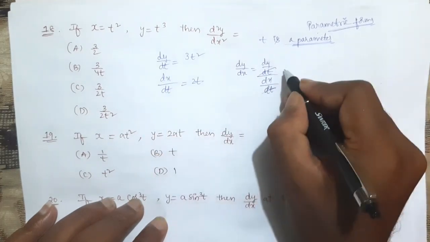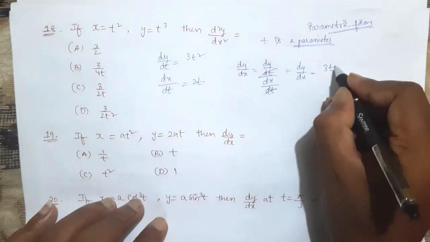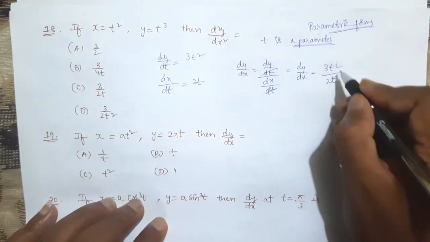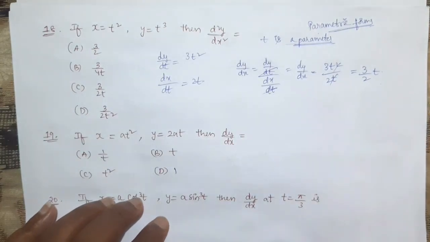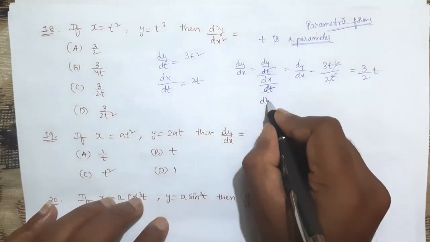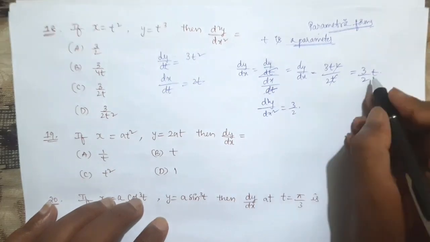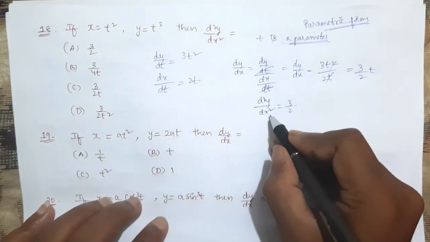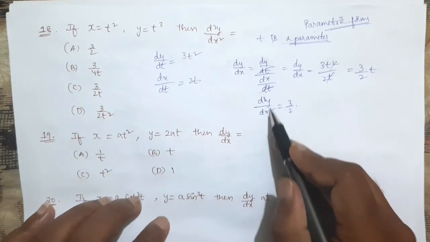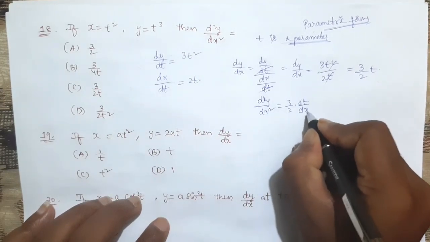Why? Because dt cancels, what we'll get? dy by dx. That means 3t square by 2t. t and t square cancel, we will get 3 by 2t. This is dy by dx. And then what we need? d square y by dx square. So 3 by 2 into what is dt? So here if you observe, we are doing with respect to x. So t differentiation is dt by dx.